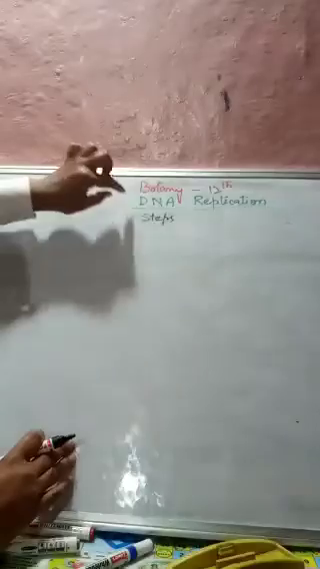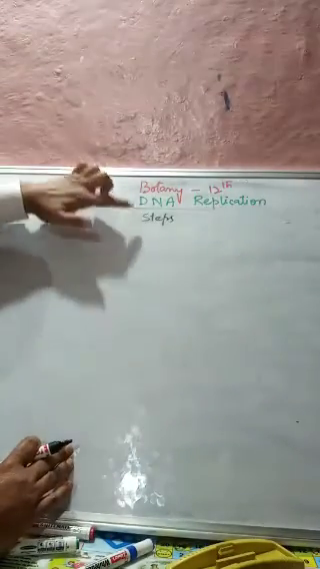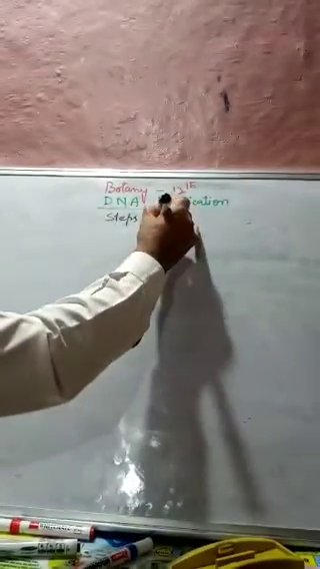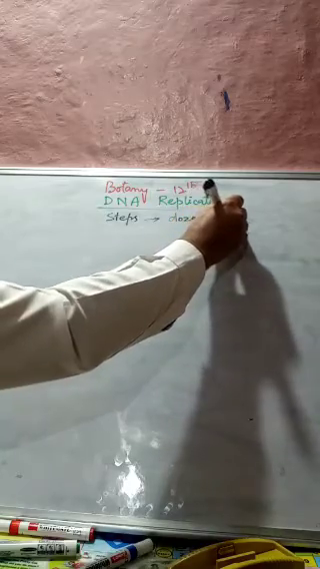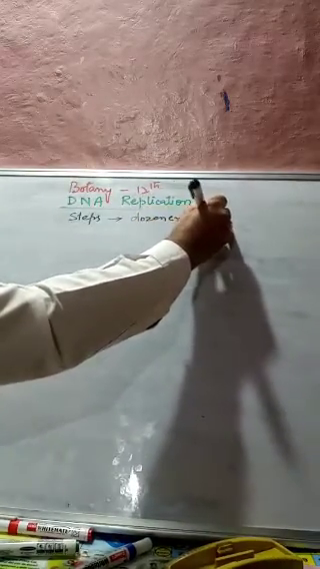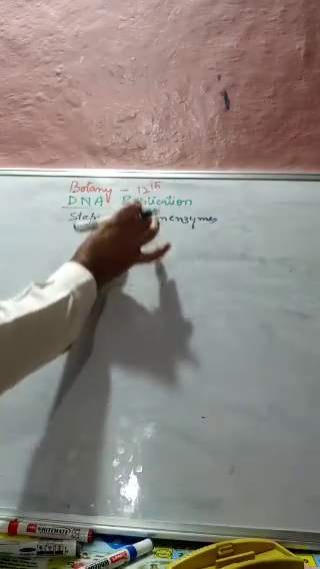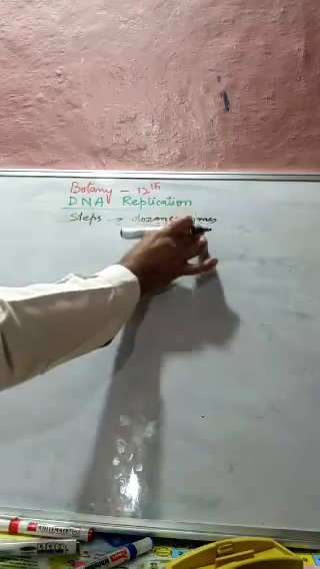So the whole process of DNA replication can be studied under various steps, and these steps require the use of more than a dozen enzymes. Whatever reactions and mechanism take place, that whole process of replication or duplication of DNA takes place with the help of enzymes.